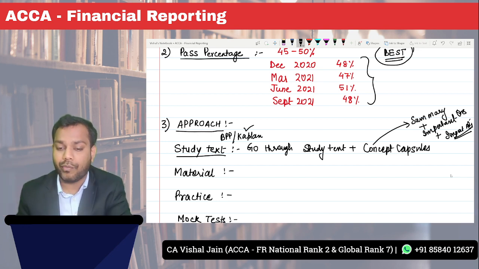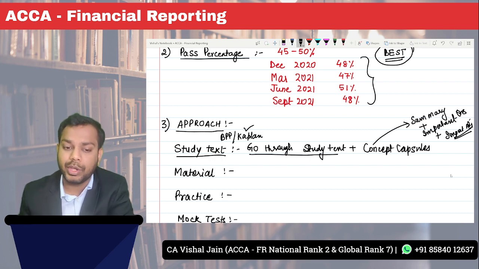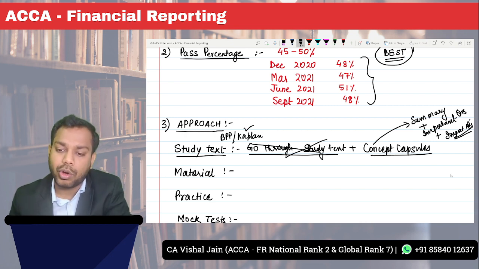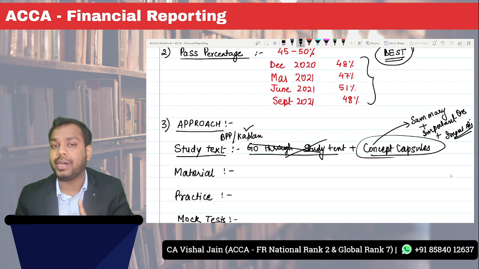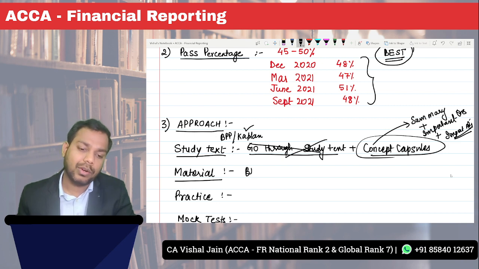Okay. So right before your exams, like you can say a week before your exams, you don't need to go through the study text again. Rather, you have to go through the concept capsules. But at least once you have to go through the study text. Material, as I have already said, you can either go for BPP or you can go for Kaplan.